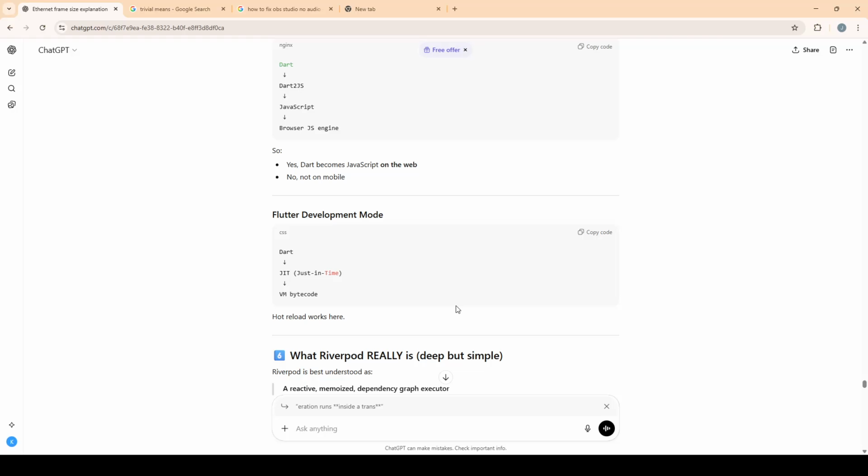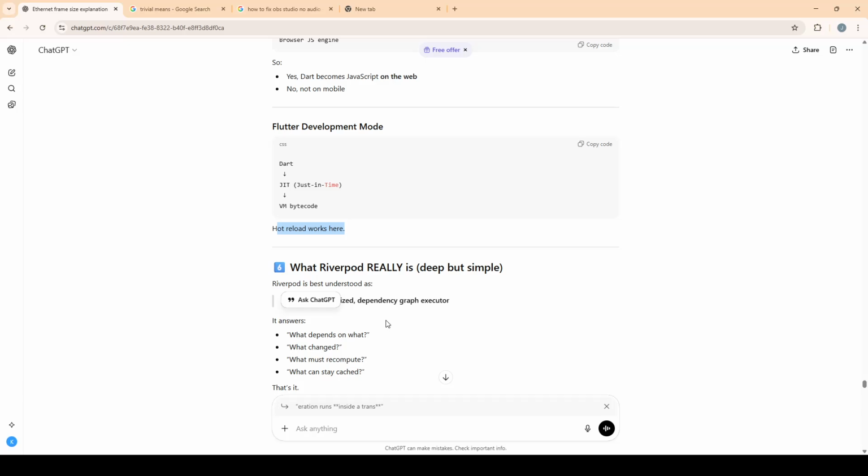No, not on mobile. In Flutter development mode, Dart uses JIT, just in time, and VM bytecode. So virtual machine bytecode runs in development mode while you're using flutter -d chrome or launching an emulator. That's why hot reload works there. When you change something and reload, you can see it. What Riverpod really is, deep but simple: Riverpod is best understood as a reactive memoized dependency graph executor. It answers what depends on what changed, what must recompute, and what can stay cached.